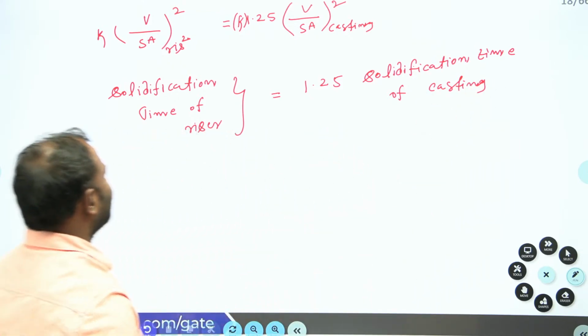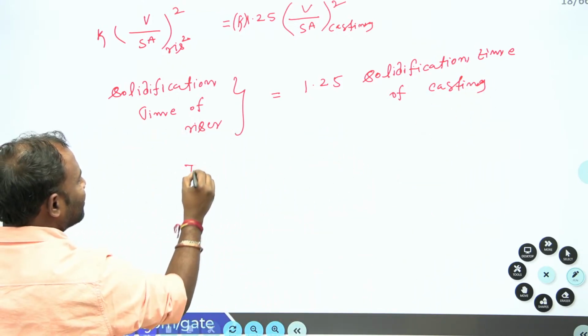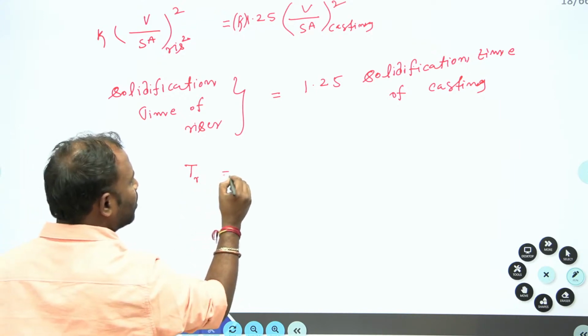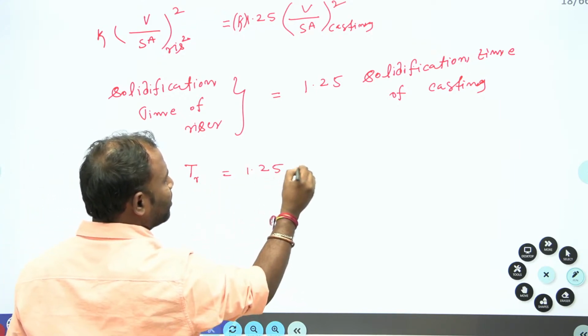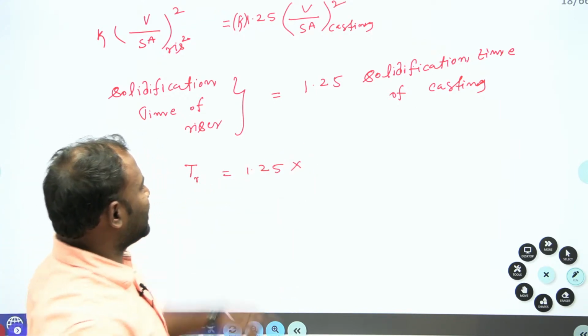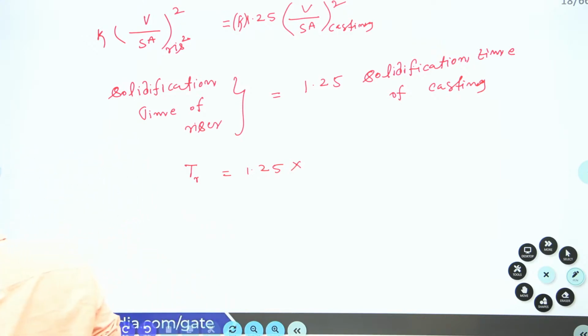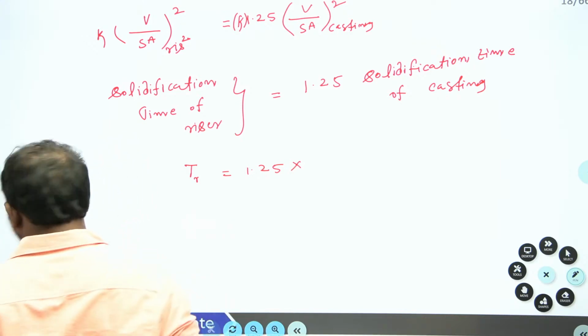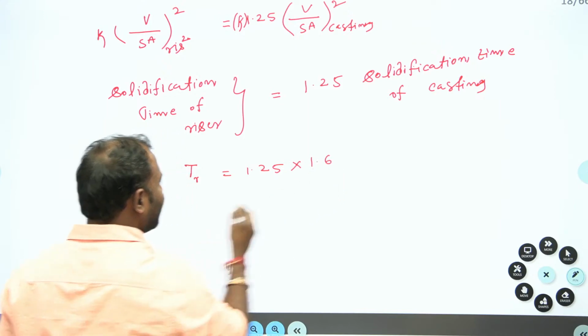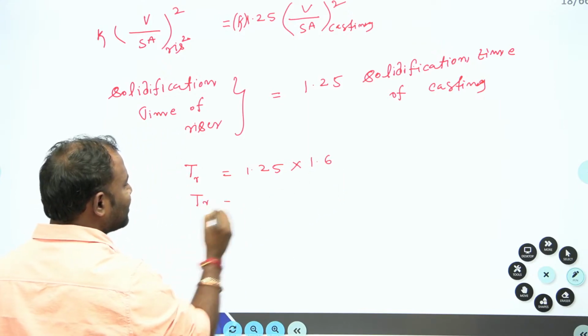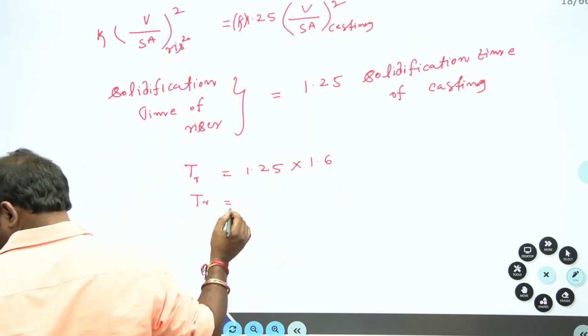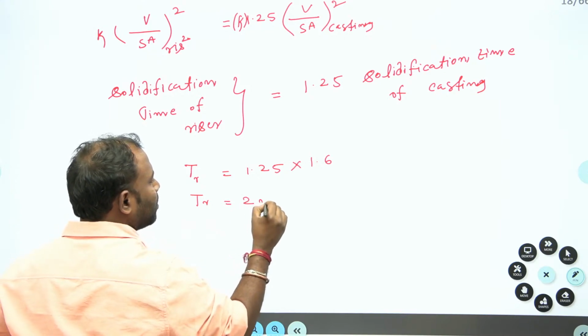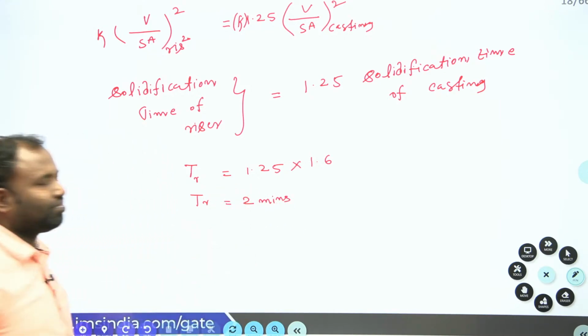All right. Now solidification time of the riser, so I'll take TR is equal to 1.25 into solidification time of casting, which is given in the problem. What is the solidification time of the casting given? 1.6 minutes. Now here solidification time of the riser is equal to 2 minutes. 2 minutes will come. Yes, guys.